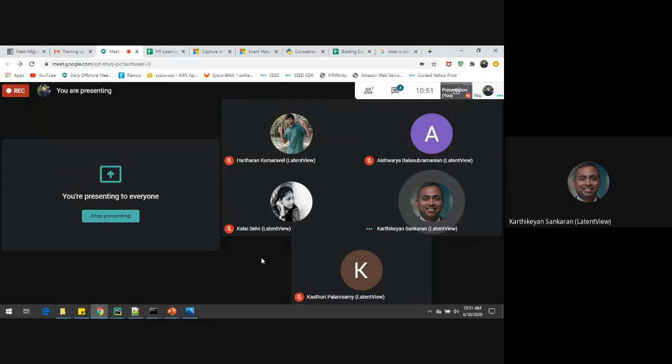I have a quick question. From a Latent View perspective, we do multiple things, right? For example, we build models, we scrape from websites, we pull in data and load it to a database. So there are multiple types of activities that we do. Out of that, where do you think this is most applicable? Will this async IO be useful in a model building kind of process? I think for scraping websites it'll be useful, the way you showed the demo. But can you give me some idea of where it'll be useful and where it'll not be that pertinent?